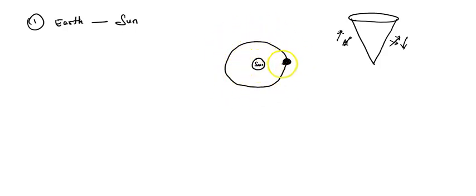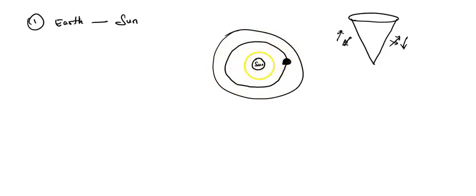Earth is revolving around the sun because of gravity. Because of gravity, it is not moving to some other orbit, correct? Earth is revolving in the same orbit because of what? Because of gravity. Now here my question is: when the earth is revolving around the sun, it is not jumping to some other orbit.